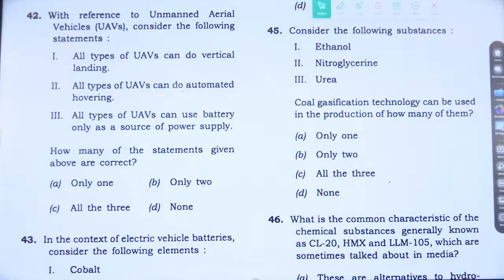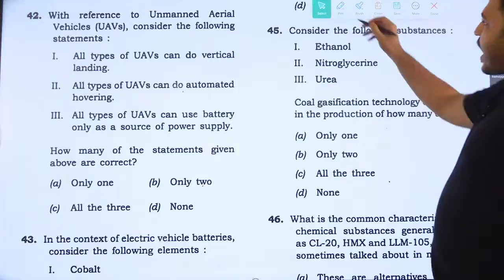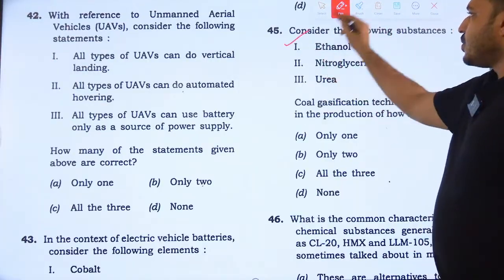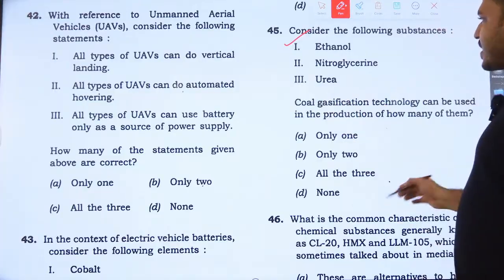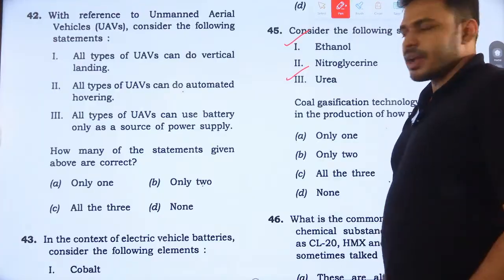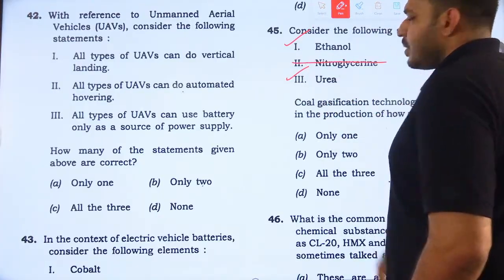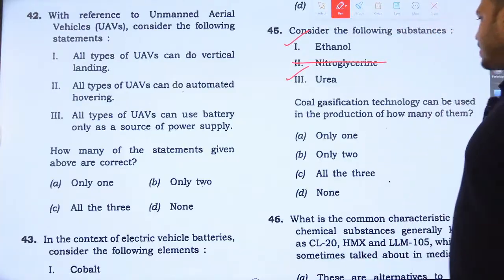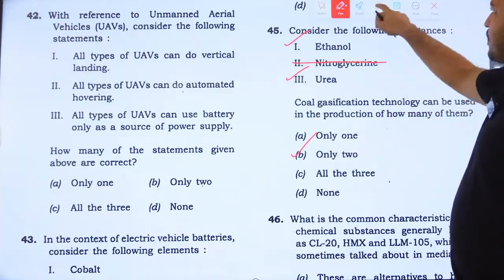Coal gasification technology can be used in the production of how many of these? Ethanol can be produced, and during coal gasification ammonia is created, from which urea can be made. Nitroglycerin cannot be made by coal gasification. So only two, option B, is the right answer.